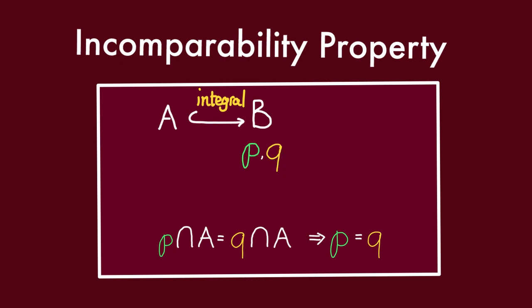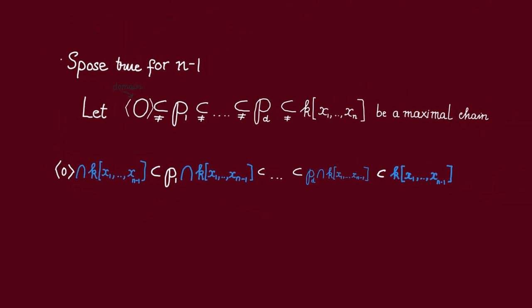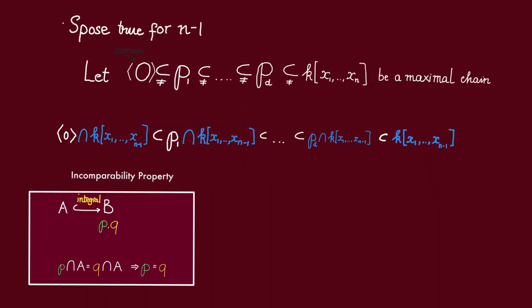Equivalently, distinct prime ideals in B contract down to distinct prime ideals of A. We'll prove this in the next video. For now, let us come back to the proof of the catenariness of the polynomial rings in n variables. To use the induction hypothesis, we somehow want to contract the prime ideals down to polynomial rings in n-1 variables.